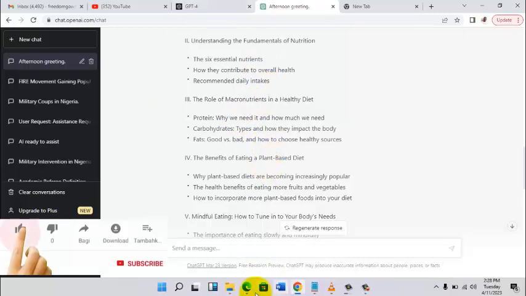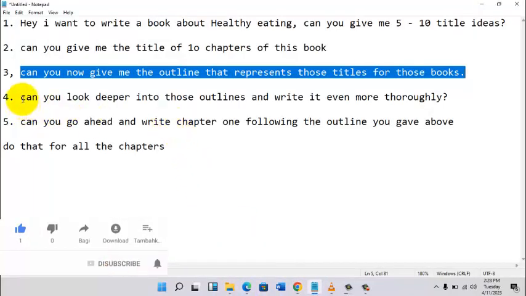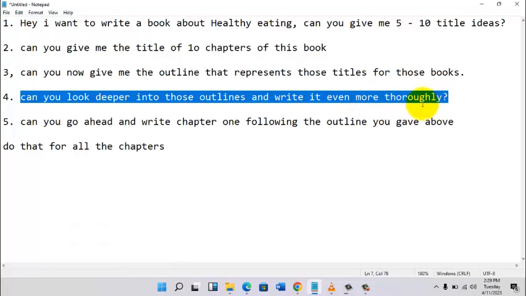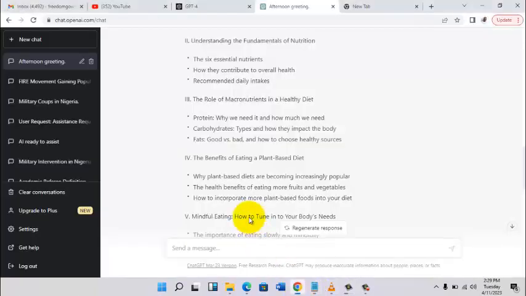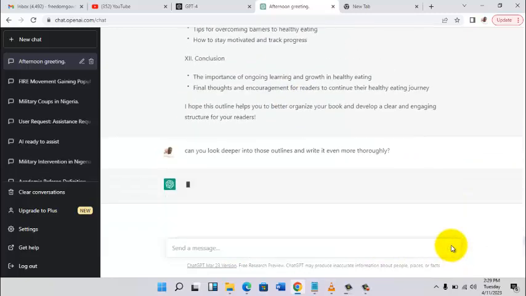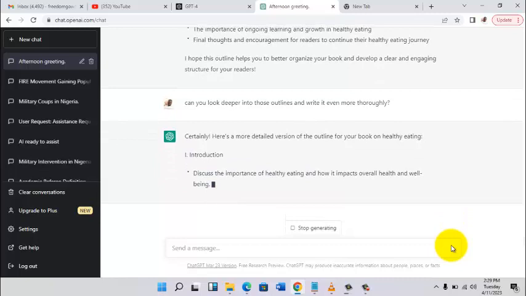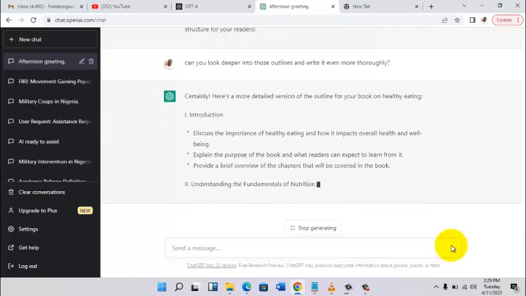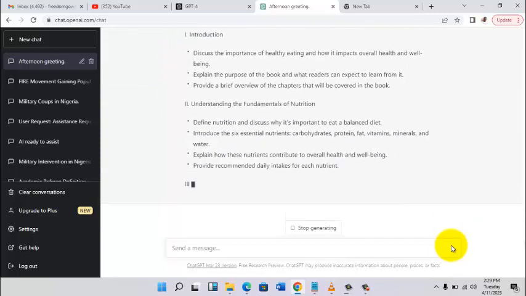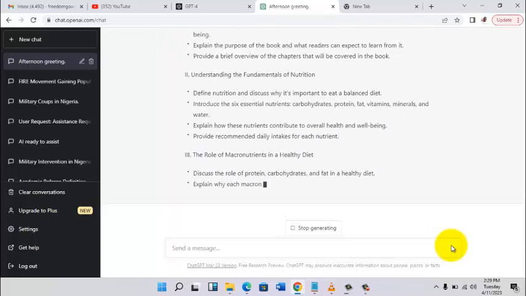Now, I'm going to come back here and say, can you look deeper into those outlines and write it even more thoroughly? Like I said, this is an AI machine. It is very intelligent. You have to be more intelligent as a person to be able to operate it very well. Now, we're asking it to look deeper. And now it says certainly. Here is a more detailed version of the outline of your book.